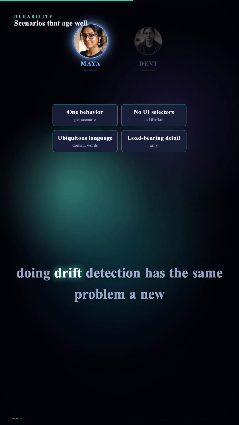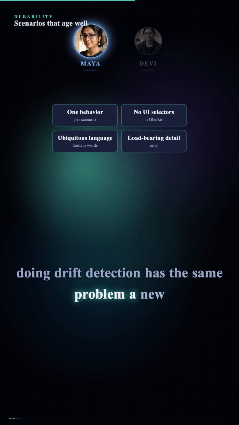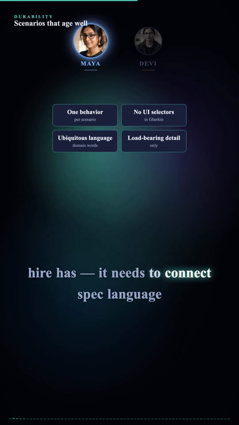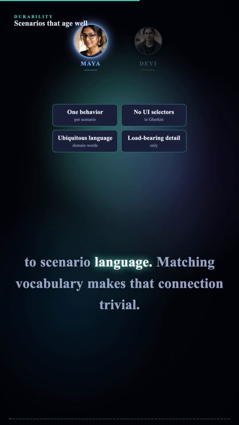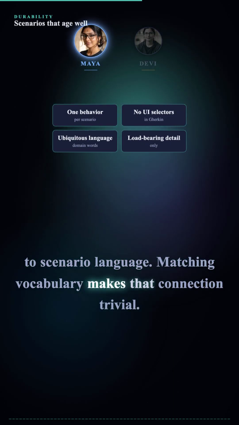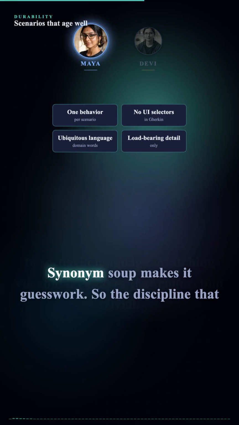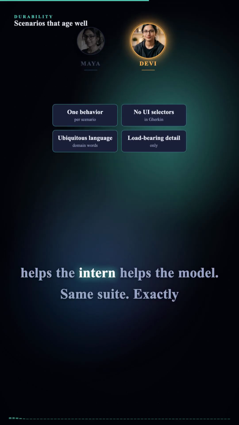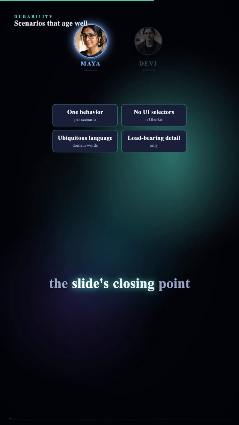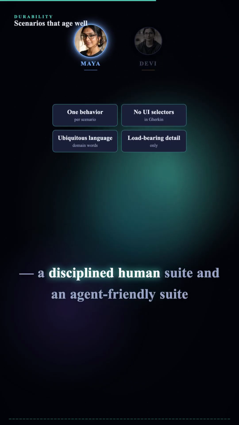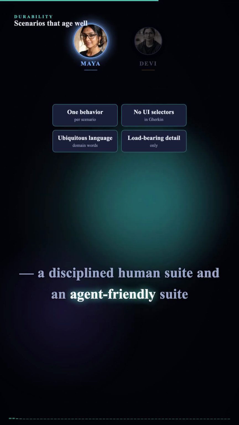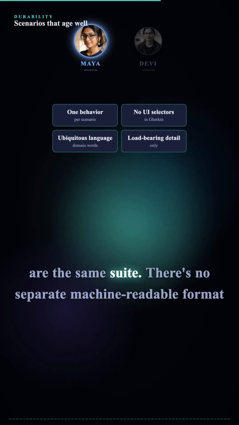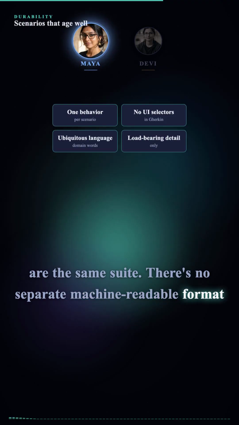An agent doing drift detection has the same problem a new hire has. It needs to connect spec language to scenario language. Matching vocabulary makes that connection trivial. Synonym soup makes it guesswork. So the discipline that helps the intern helps the model. Same suite. Exactly the slide's closing point. A disciplined human suite and an agent-friendly suite are the same suite. There's no separate machine-readable format to maintain.